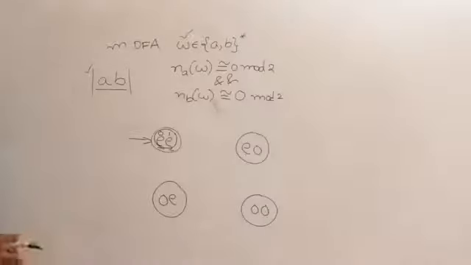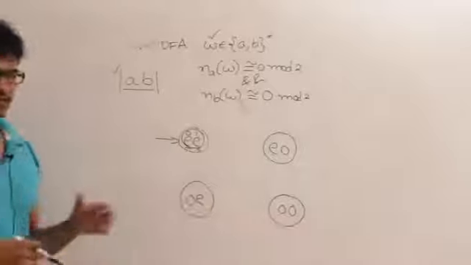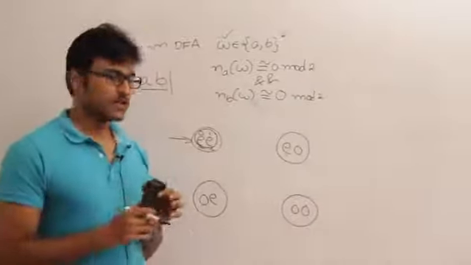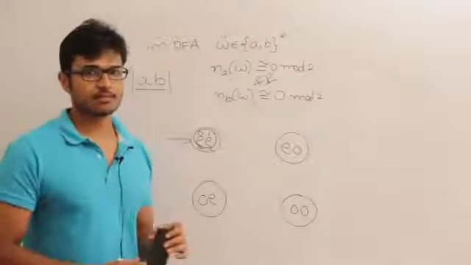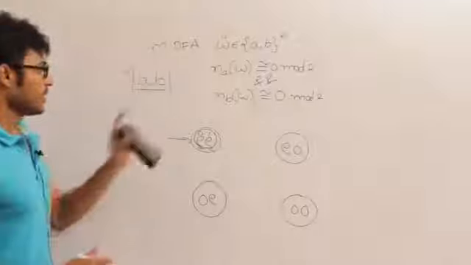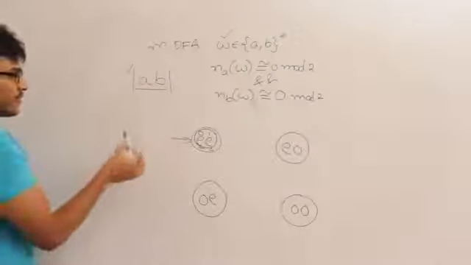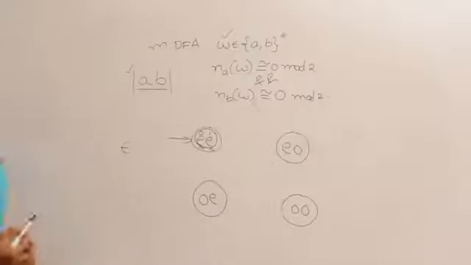So how to analyze such a problem is, once you have got all these states and then when you are filling the transitions, it is better to take an example which will lead to some state. From there continue the problem. Just see this example, it will be easy. Now let us say you are in this state EE. How did you reach this state? Without seeing anything, which means you can even say just by seeing epsilon, right?